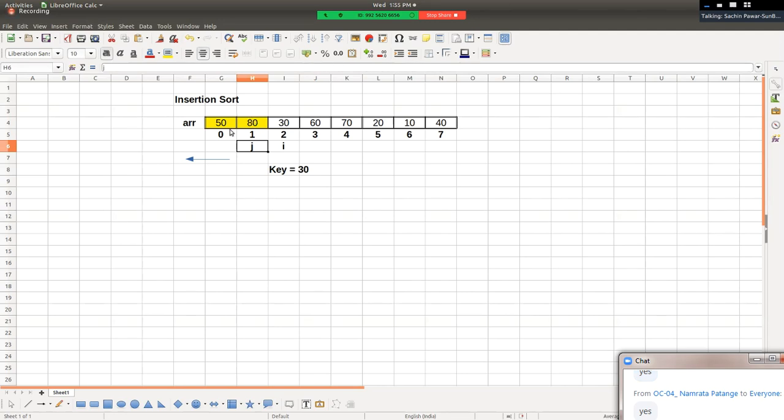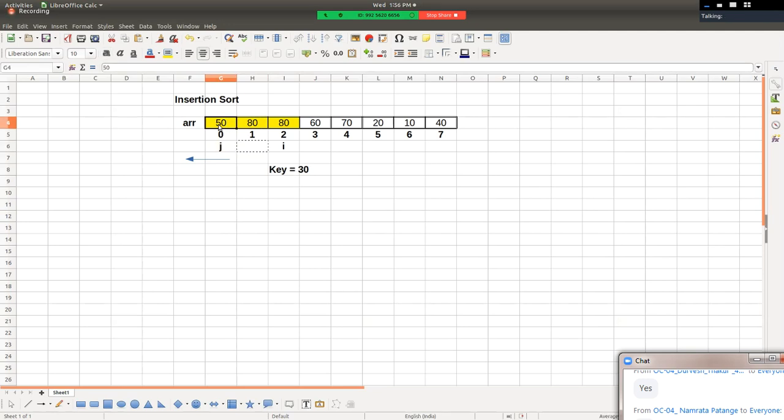Sir, लेकिन before 80 elements है क्या? Yes, and hence what we can do? We can shift 80 towards right hand side by one position. हम लोग 80 को shift करेंगे. So लेकिन वहां का 30 override हुआ. Don't worry, this 30 we have already stored into the key, right? Okay, now we'll say J minus minus. It means now we need to compare value of key with its previous position element, right? 50 के साथ compare करेंगे.